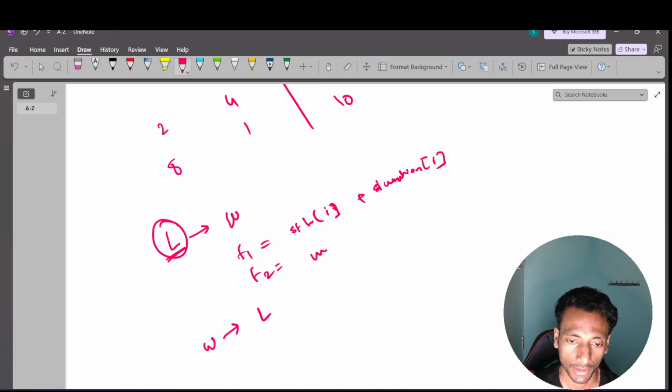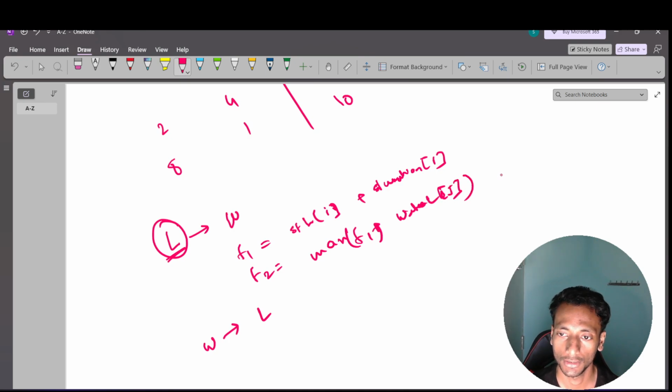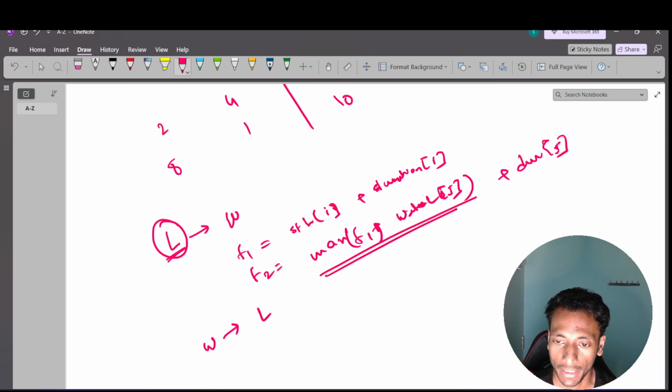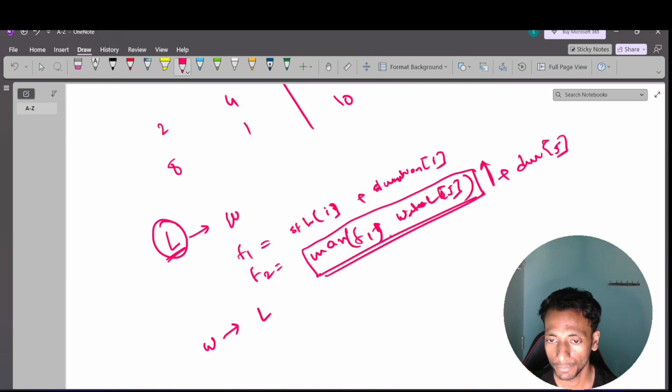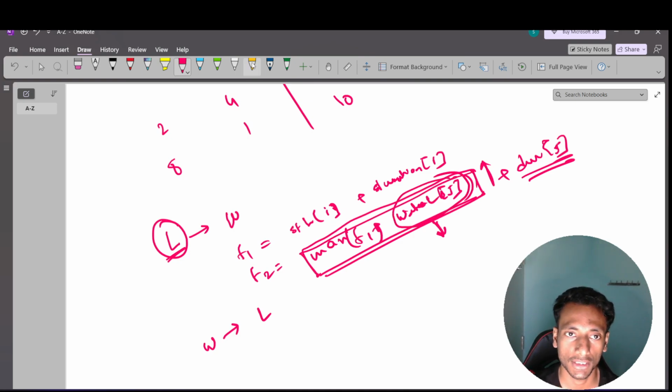Then we compute f2 as the maximum of f1 and the start time of water ride j, plus the duration of j, correct? Ultimately you are trying to minimize this value, because the duration will anyway be constant. So our target is to minimize this. How much can I minimize? The water j duration will be constant, so I can only optimize this f1.